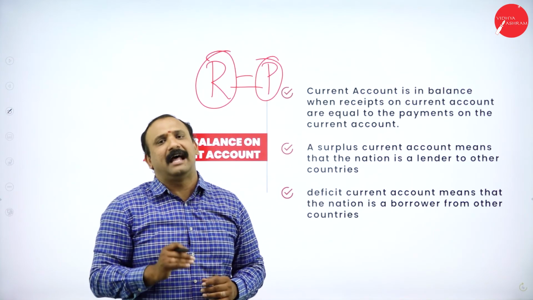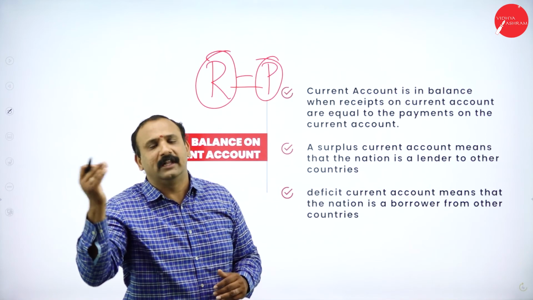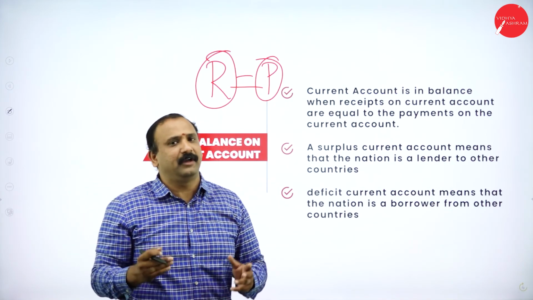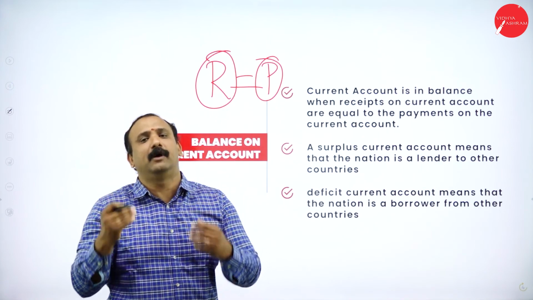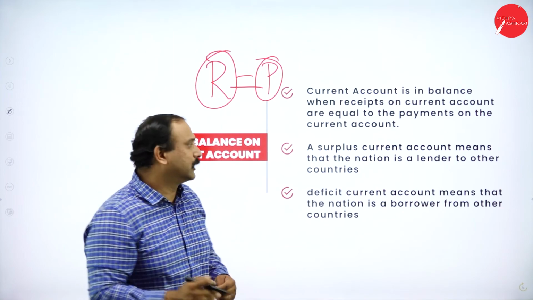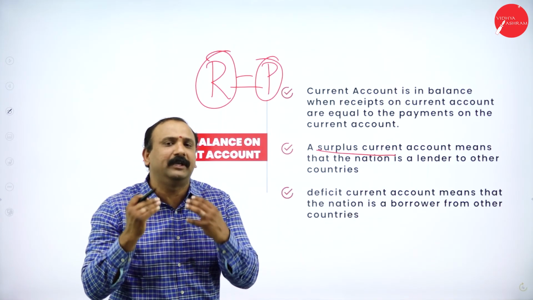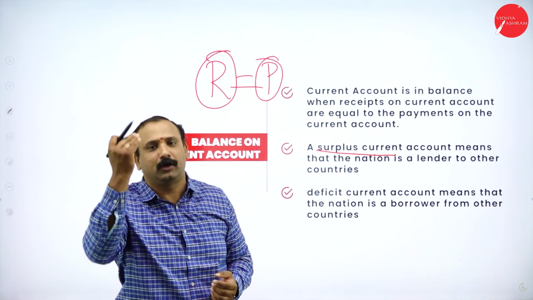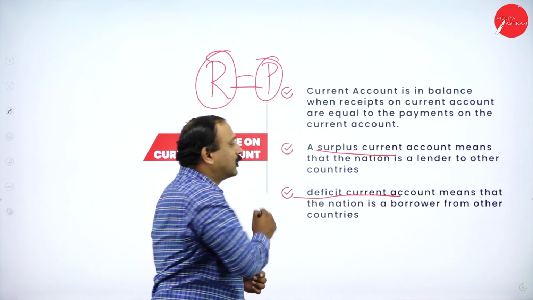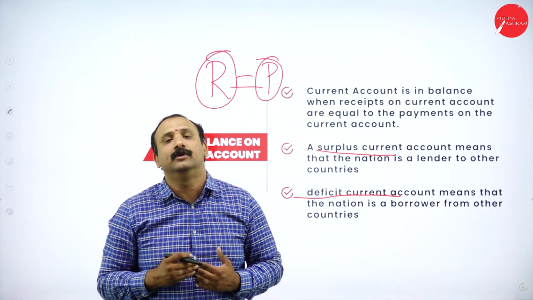We have helped several African countries. We have also provided loan assistance to the neighboring Asian countries like Sri Lanka. We have done so for Bhutan. We have done so for Burma. We have helped a lot in terms of lending money. So at that point of time, we call this a surplus current account, which means we are lenders. We have an excess of money that we can lend to other countries or nations. Now, the other way around, a deficit current account, that means we are the borrowers of the loan altogether.